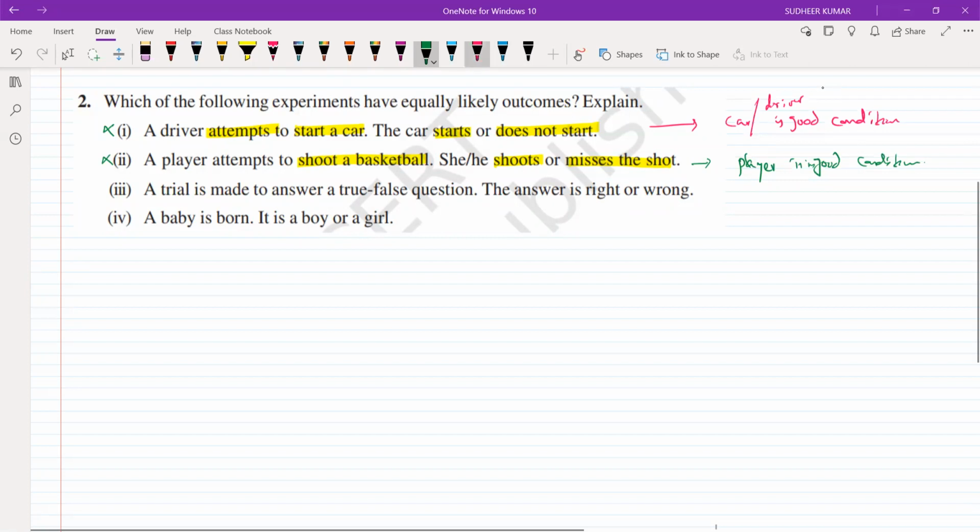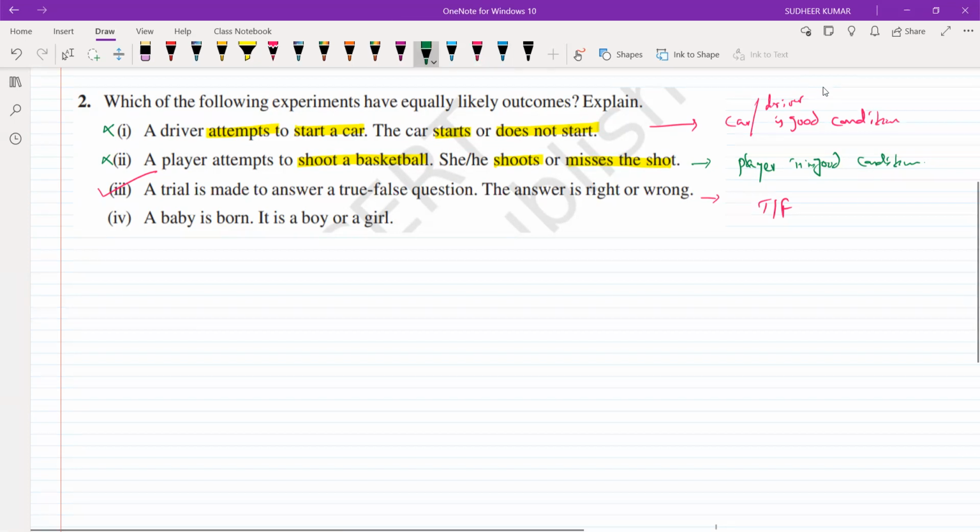Then the third one is a trial made to answer a true or false question. The answer is right or wrong. Sir, equally likely outcomes, because we have either true or false. If I ask a question, if you say the answer, there are only 2 options. It may be true or false. So it is an equally likely event. So the probability will be 1/2 and 1/2.